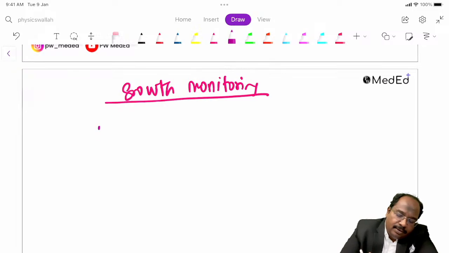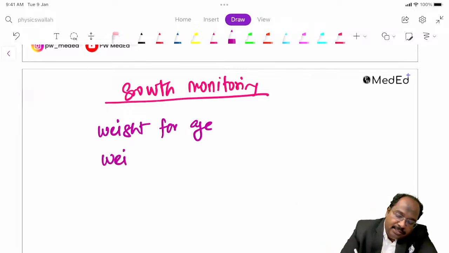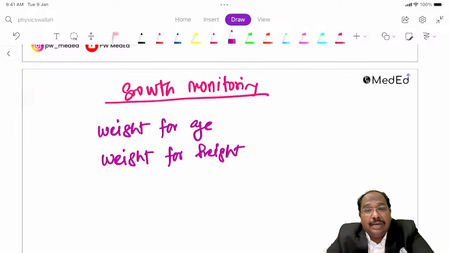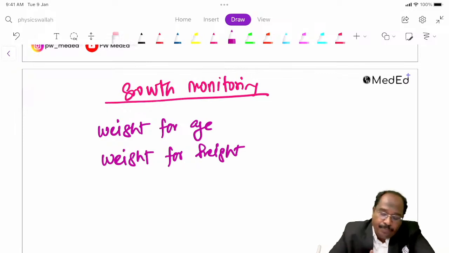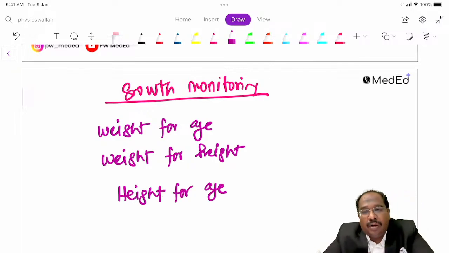One is weight for age. Second is weight for height, which we call wasting. Third is height for age, which we call stunting.